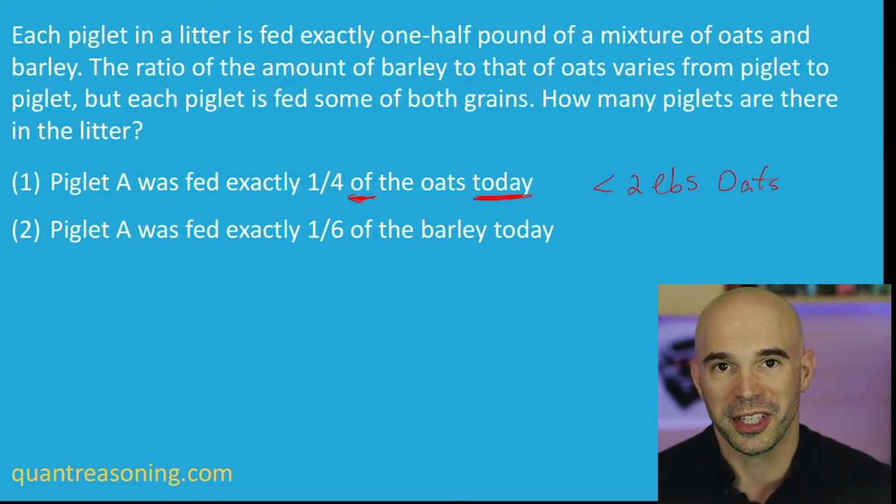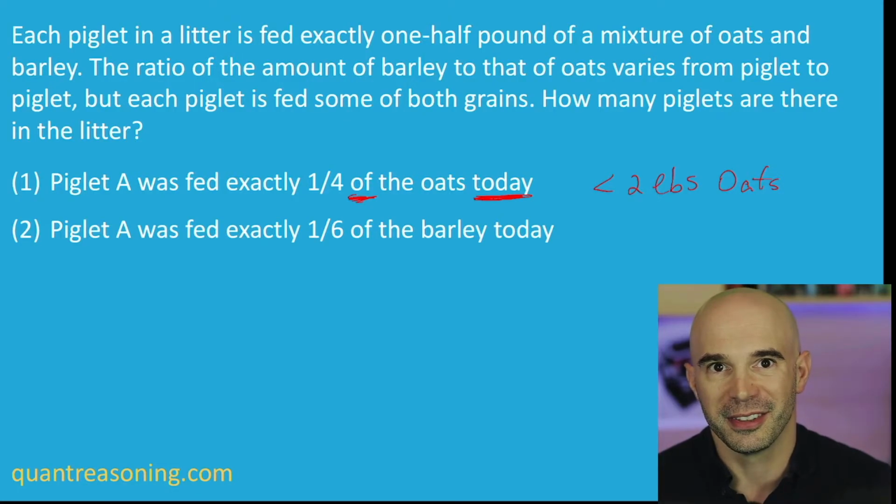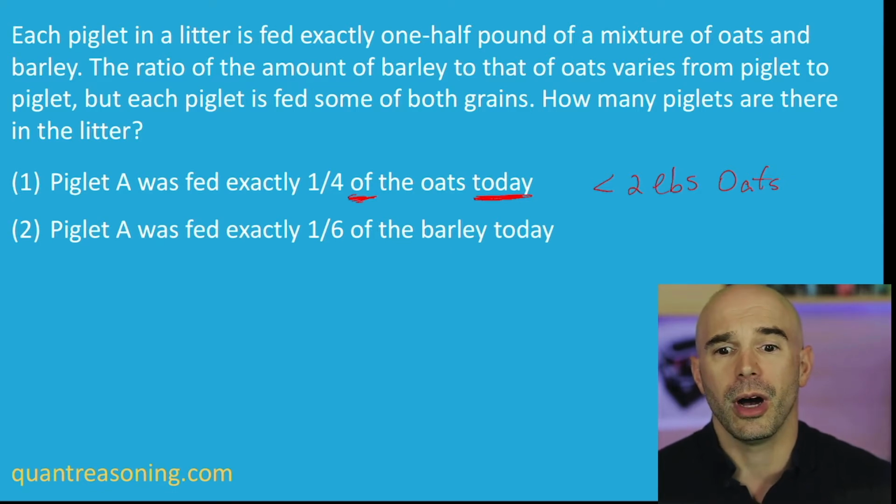I don't know how much 1 grain of oat costs, and maybe they could even get 1/10 of a grain if there's a special knife that can chop up the grains. I don't know. So there's no upper limit to the number of piglets with statement 1 on its own. But there is a lower limit, and that lower limit is 2. There have to be at least 2 piglets.